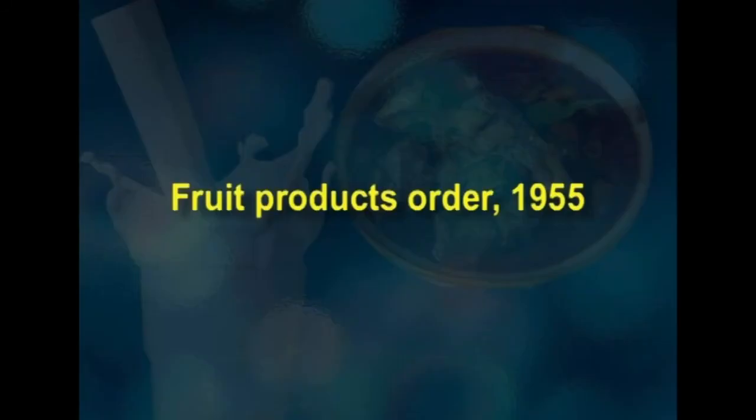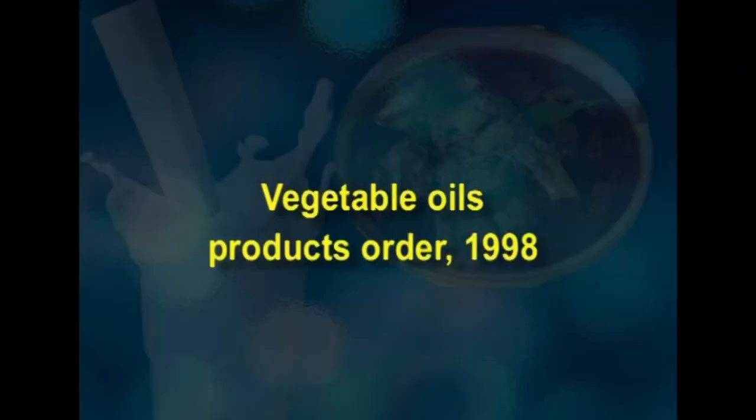Under this, the Fruit Products Order, which was enforced in 1955. This order lays down minimum standards in respect of quality of various fruit and vegetable products and processing facilities at manufacture, storage and sale. Then the second one is the Vegetable Oils Products Order. This was enforced in 1998. Here it lays down the products like vanaspati, vegetable oils, margarine, bakery and shortening agents. To manufacture these products, standards have to be followed or maintained.